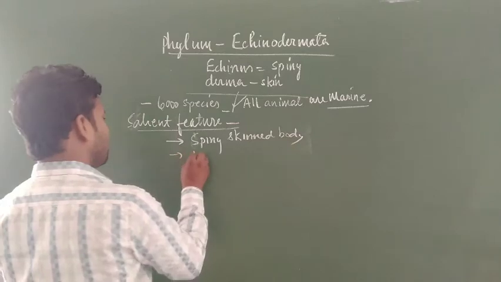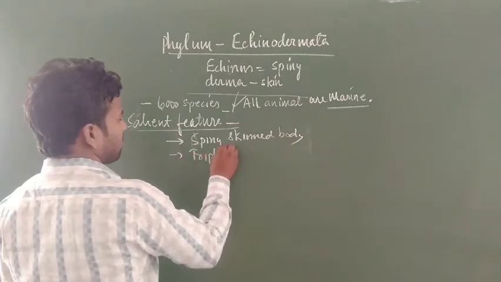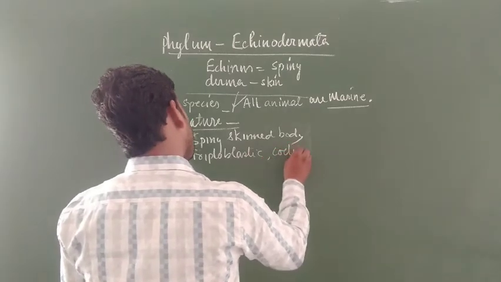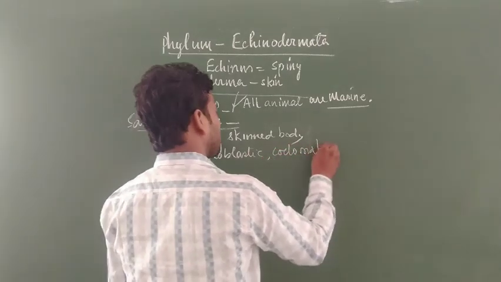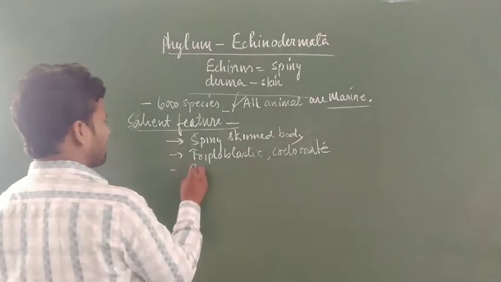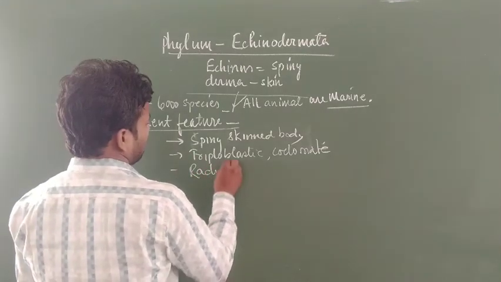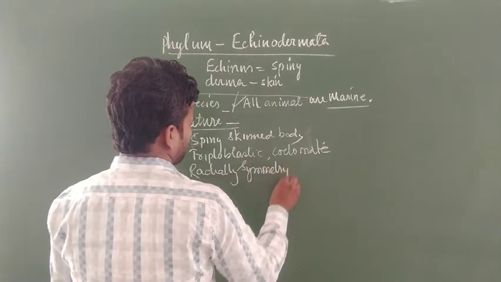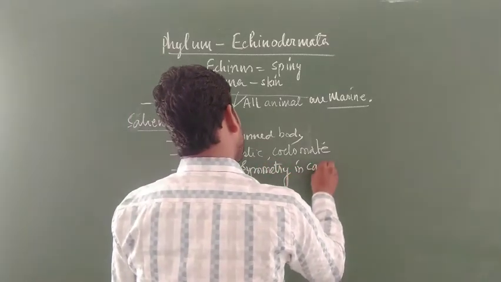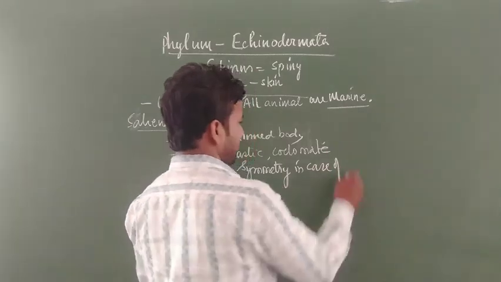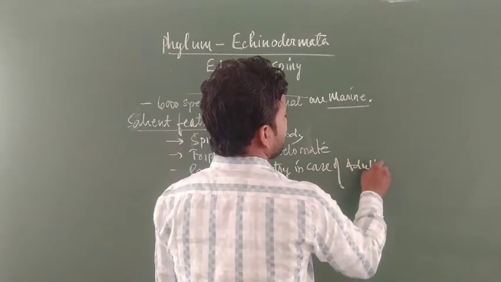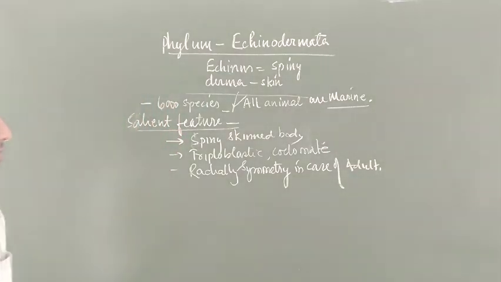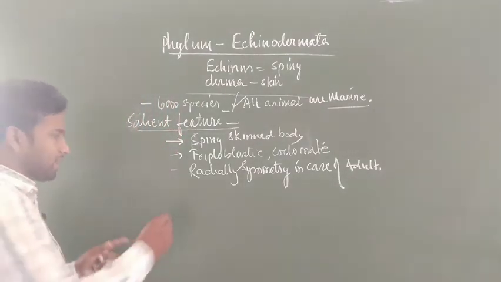This is a triploblastic, coelomate animal, with radial symmetry in the adult. Some non-adult or larval members show bilateral symmetry.